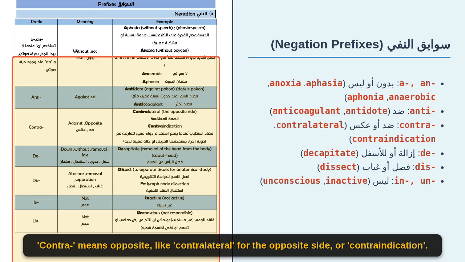Contra means opposite, like contralateral for the opposite side, or contraindication. D means removal, like decapitate for removing the head. Dis means separation. To dissect is to separate tissues for study. Finally, in and un mean not, as seen in inactive and unconscious.